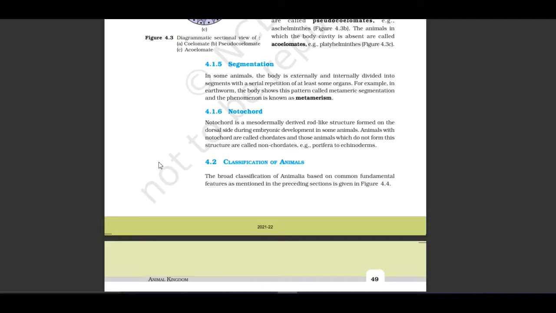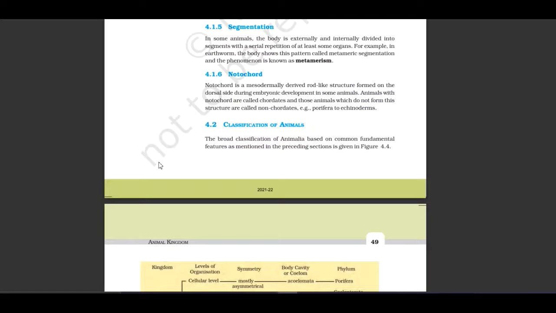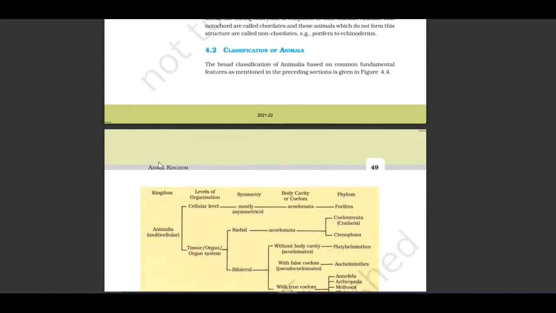In some animals, the body is externally and internally divided into segments with a serial repetition of at least some organs. For example, in earthworm, the body shows this pattern called metameric segmentation, and the phenomenon is called metamerism. Notochord. Notochord is a mesodermally derived rod-like structure found on the dorsal side during embryonic development in some animals. Animals with notochord are called chordates, and those animals which do not form this structure are called non-chordates. Example, Porifera to Echinodermata are non-chordates.